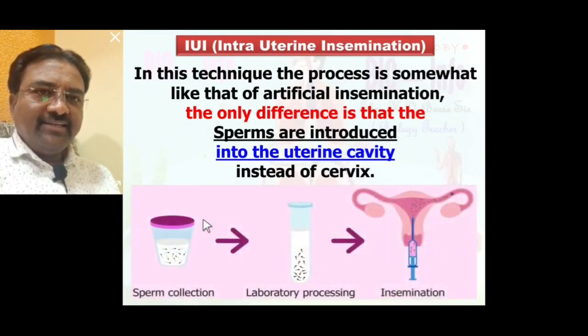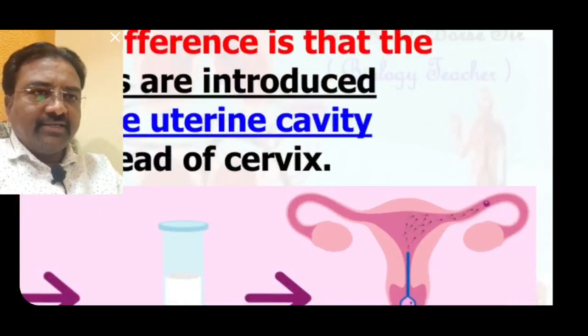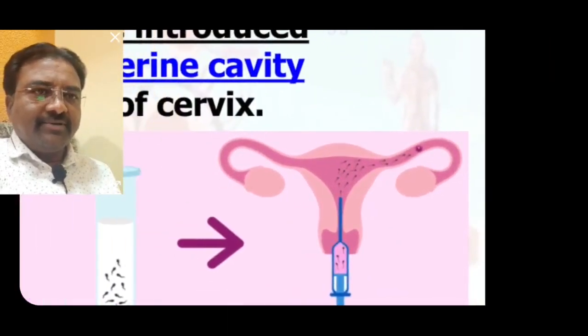Here we see sperm collection. The collected sperm is processed in the laboratory, and through the insemination process it is transferred directly into the uterus. Here in the uterus, different sperms move forward in one direction.